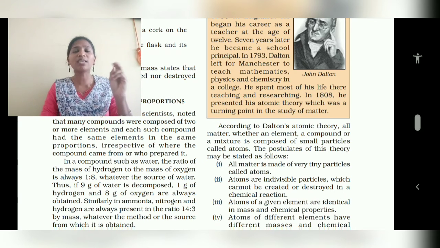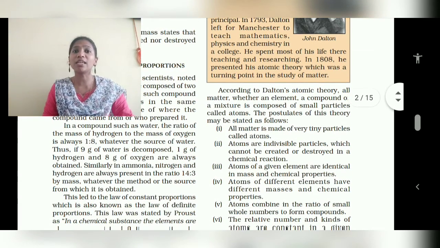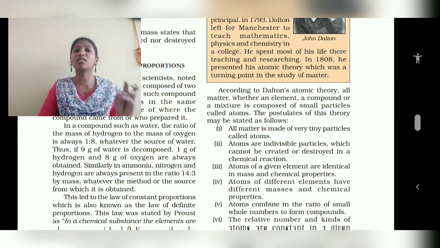Molecules are the number of atoms present in it, like 2 hydrogen and 1 oxygen. But when we are weighing, 9 gram of water contains 1 gram of hydrogen and 8 grams of oxygen. Similarly in ammonia, nitrogen and hydrogen are always present in the ratio of 14:3.